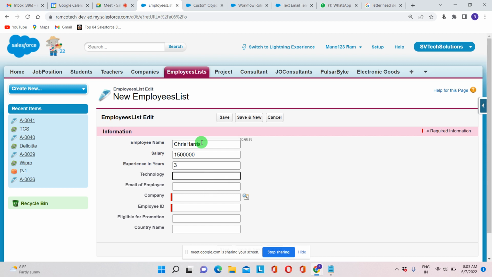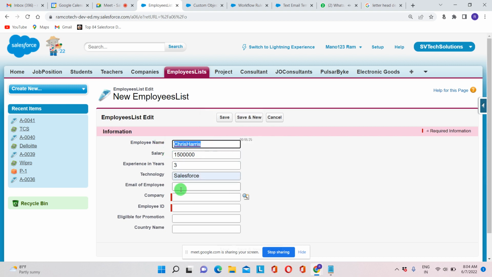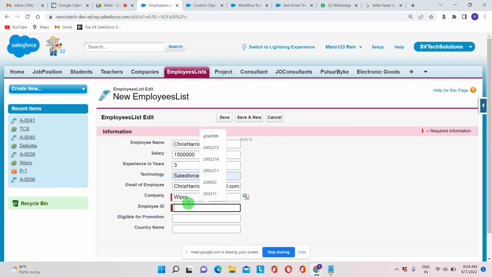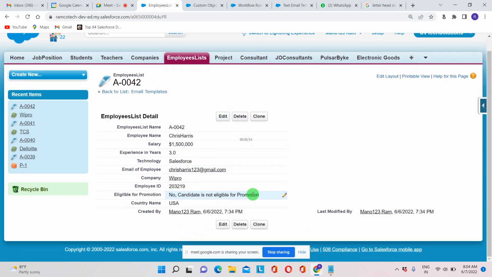I am giving 3 years and technology. Now the field update is working because we gave greater than 5 years. iOS, and technology we haven't given, country name is USA.